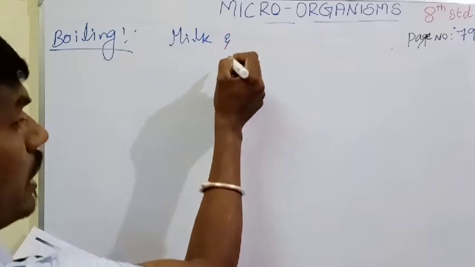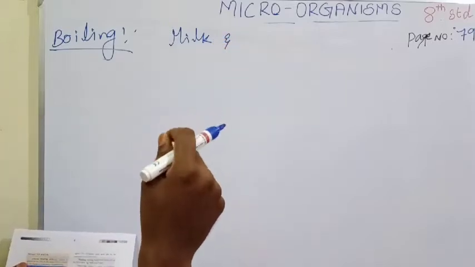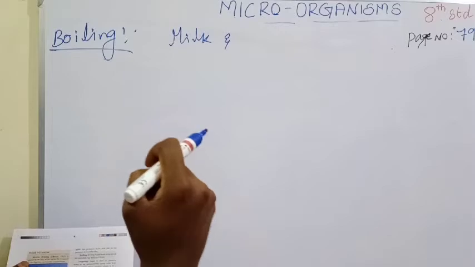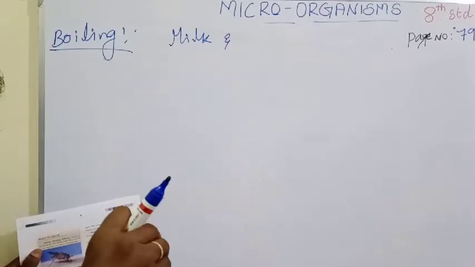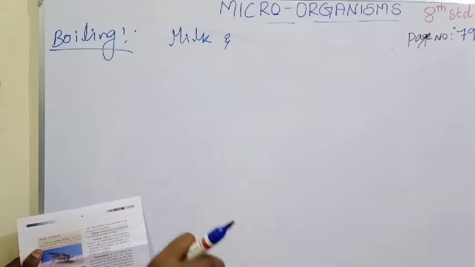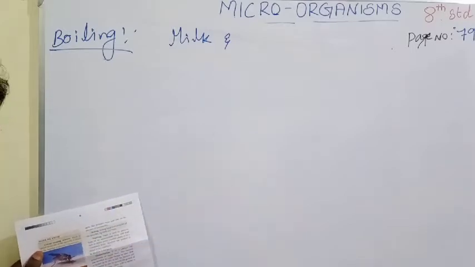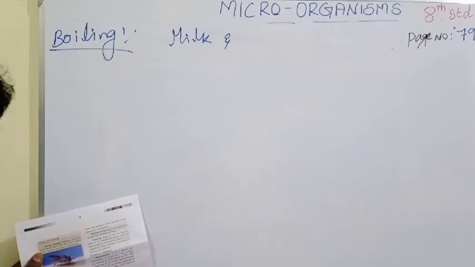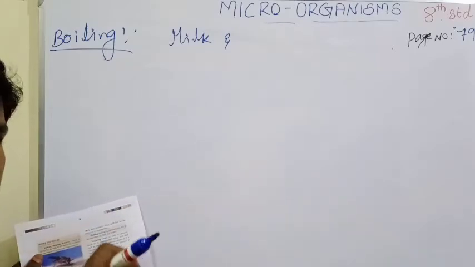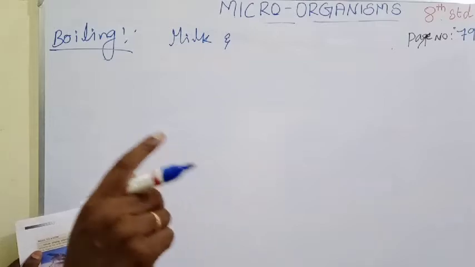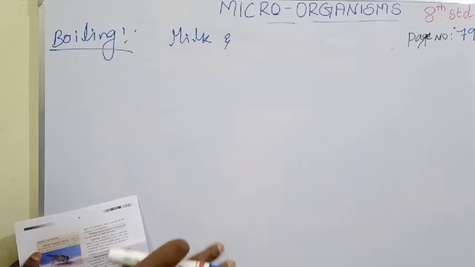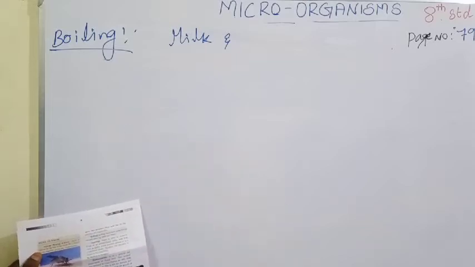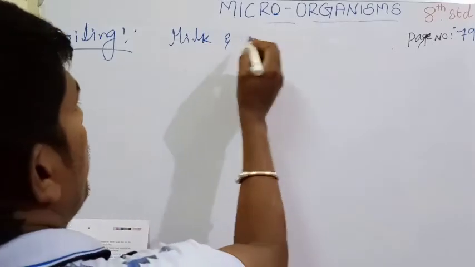Now you understood why you are drinking boiled water. Because in normal water itself some microorganisms are present. Some microbes are present that you have not identified. Those microbes are very small particles. That's why doctors always suggest drinking boiled water. When you drink boiled water, it prevents microbes from entering our body. Now you understood? Milk and water.